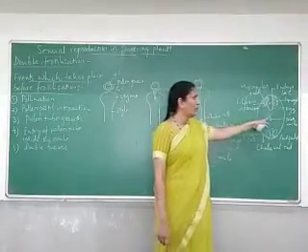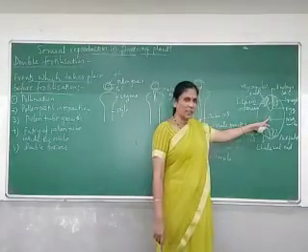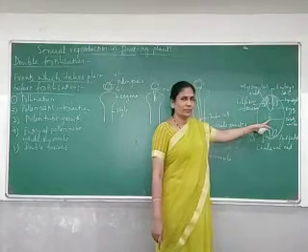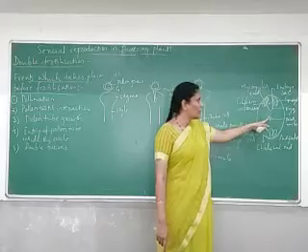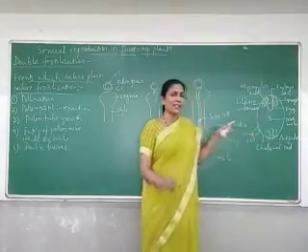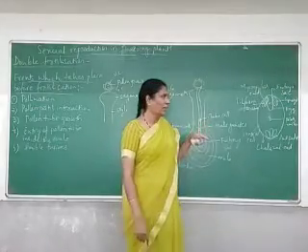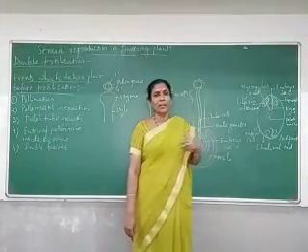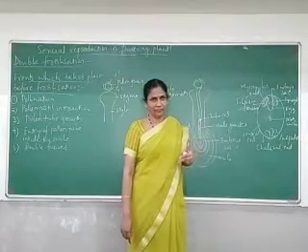Another male gamete will fuse with the two polar nuclei, and this is called triple fusion. So this is triple fusion and this is syngamy, and these two processes take place inside the embryo sac. There are two fusions, that is why this is called double fertilization.